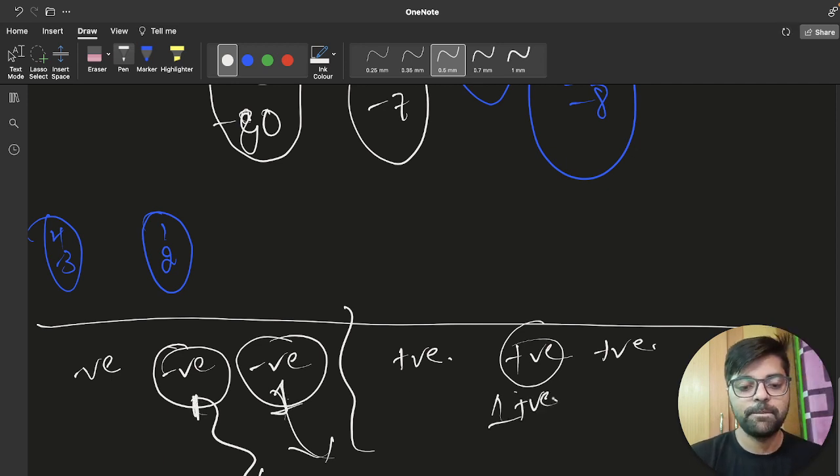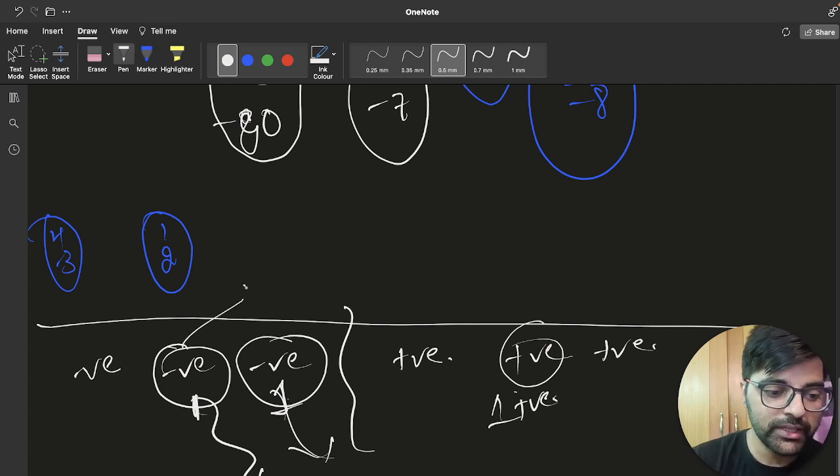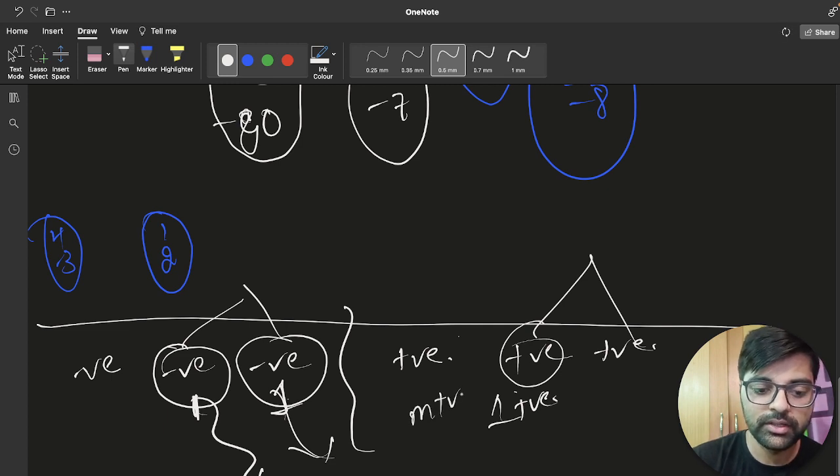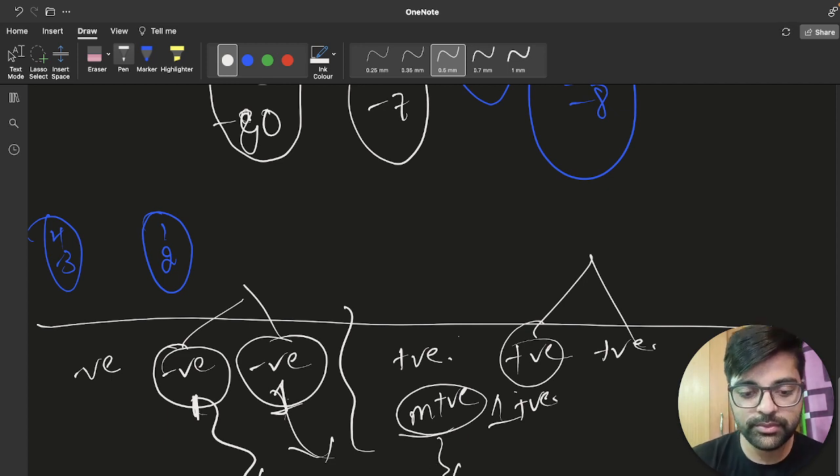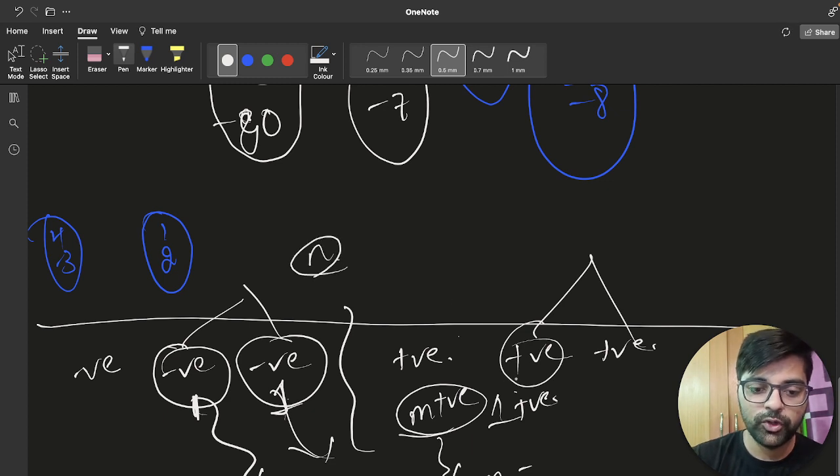And let's say these two got partnered and these two got partnered. Let's say there are m positive numbers, so the rest of the positive numbers can partner with other positive numbers. Let's say n groups were found. So positive numbers: how many? (m minus n) by 2, plus n, right?